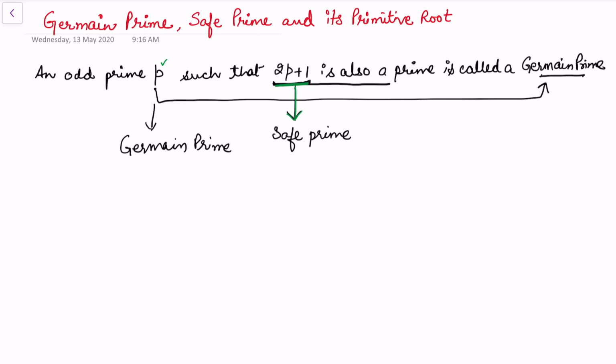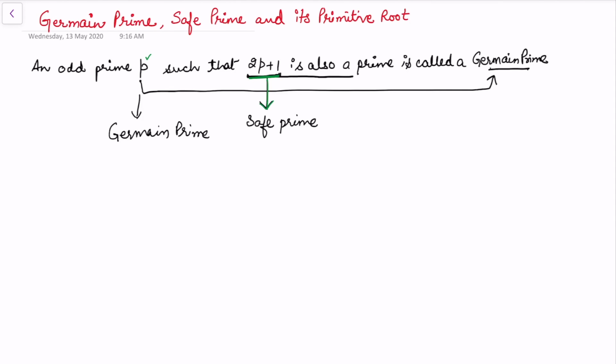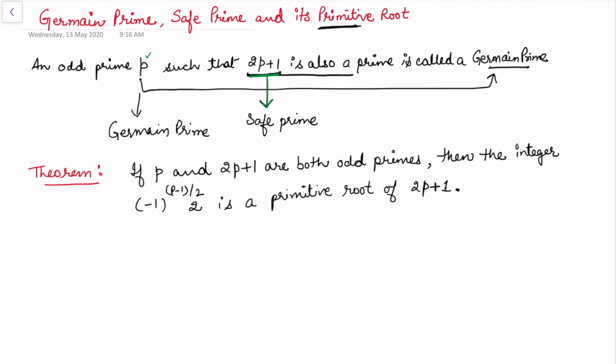And this was named after the French number theorist Sophie Germain. And still it's an open problem to show that there exist infinitely many Germain primes. But one of the results that is available in this connection is to know what is a primitive root for the Germain prime. So the result is, if p and 2p plus 1 are both odd primes, then the integer minus 1 to the power (p minus 1)/2 multiplied by 2 is a primitive root of 2p plus 1.